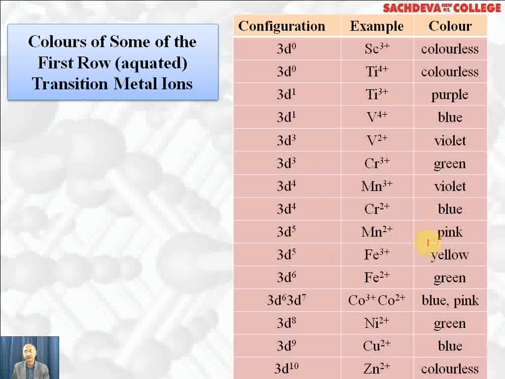Chromium +2 is 3d4, it is blue. 3d5 manganese +2 is pink. Ferric 3d5 is yellow. 3d6 ferrous is green. Ferric has 5 unpaired electrons, ferrous has 4 unpaired electrons. Cobalt +3 has 3d6, cobalt +2 is 3d7. Cobalt +3 is blue and +2 is pink. 3d8 nickel +2 green, 3d9 copper +2 is blue, and 3d10 zinc +2 is colorless because it does not have unpaired electron, cannot undergo d-d transitions, and cannot give colored ions.